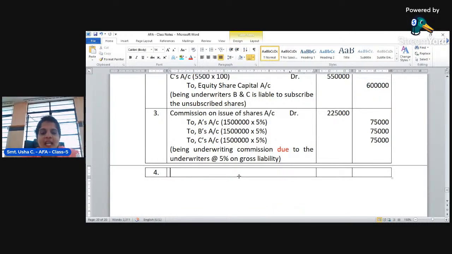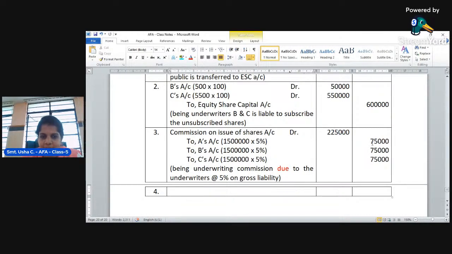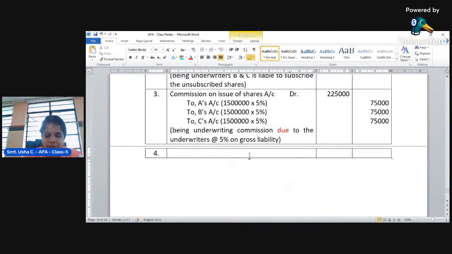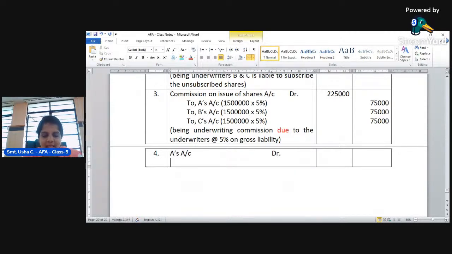Next entry is the amount of commission to be paid to the underwriters. To whom? How much amount is to be paid? Look here, for underwriter A, 75,000 commission is to be paid. Paid by whom? By the company, because there is no other liability from underwriter A. The company has received a complete application and also the amount. So now the company is liable to pay commission to underwriter A. So A's account debit.